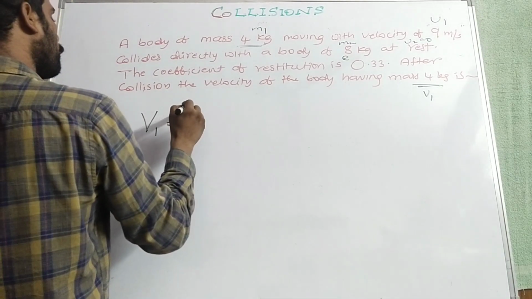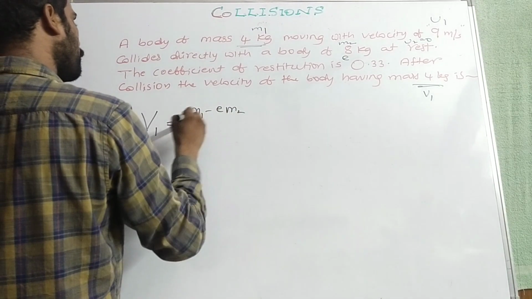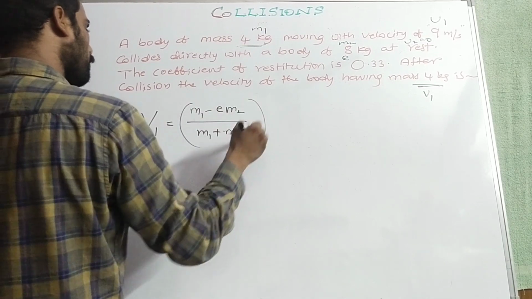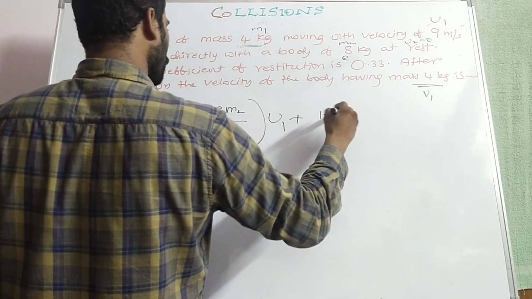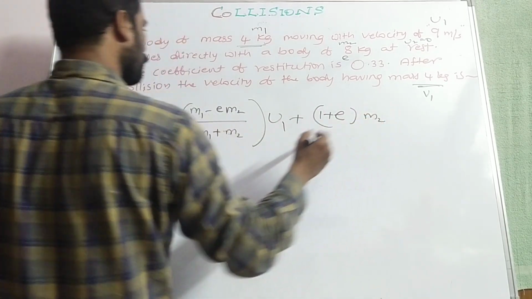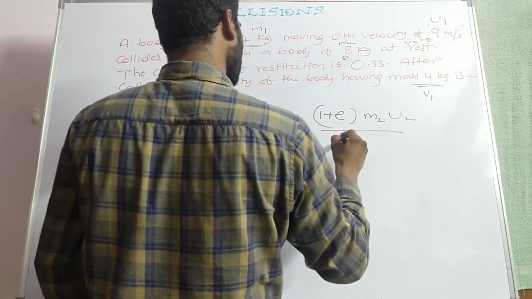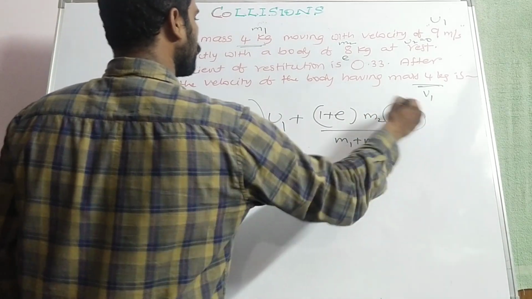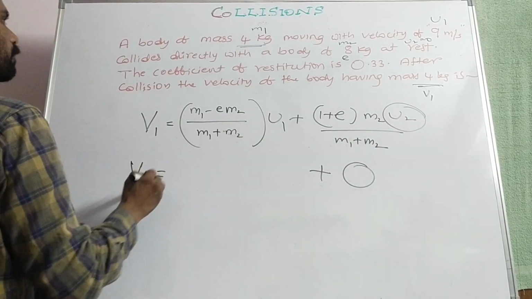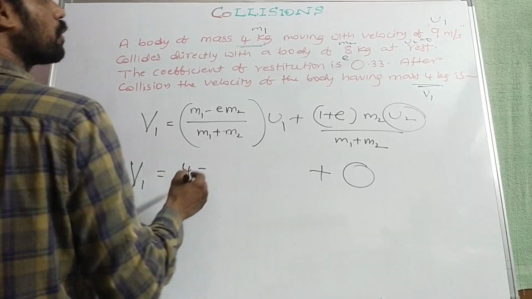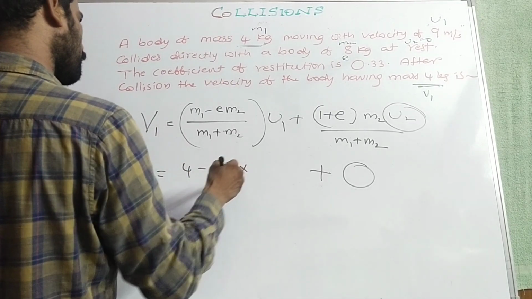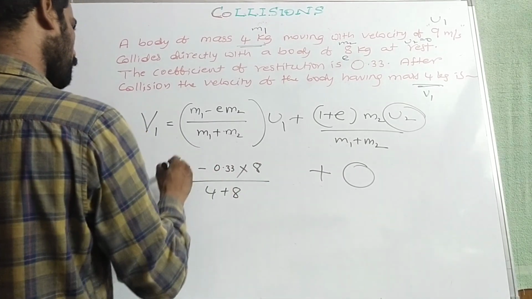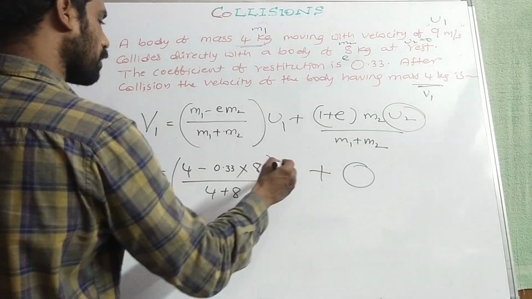So (M1 minus e M2) by (M1 plus M2) into U1 plus (1 plus e) into M2 U2 by (M1 plus M2). It will be 0. Why? Because U2 is 0. V1 is equal to mass 4 minus coefficient of restitution 0.33 into mass M2 8, by 4 plus 8, into initial velocity U1 9.